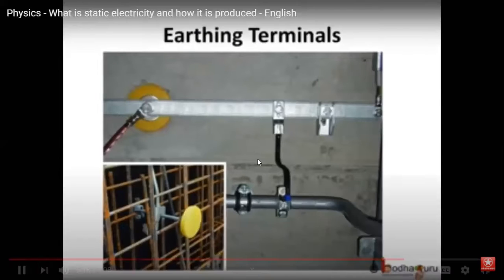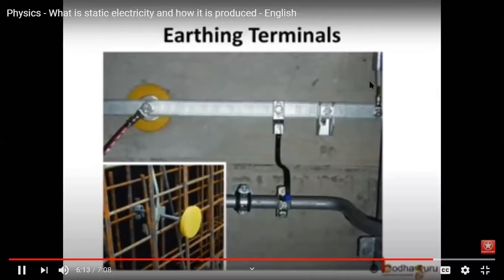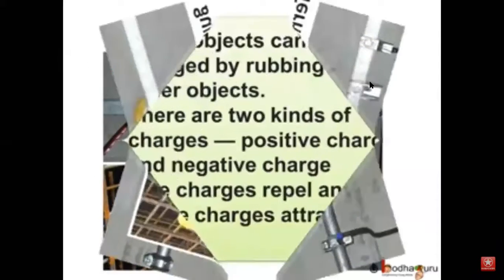In buildings, there are cables which go into the ground for providing earthing support. If somehow electric current leaks into the wall because of damaged wire, the electric charge would go straight into the ground through these cables and no one would get electric shock. Thus, earthing is provided in the buildings to protect us from electrical shocks due to any leakage of electrical current.